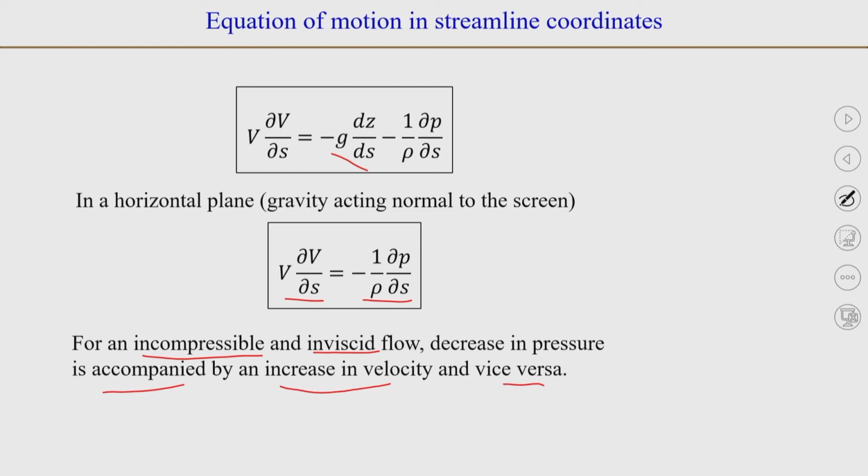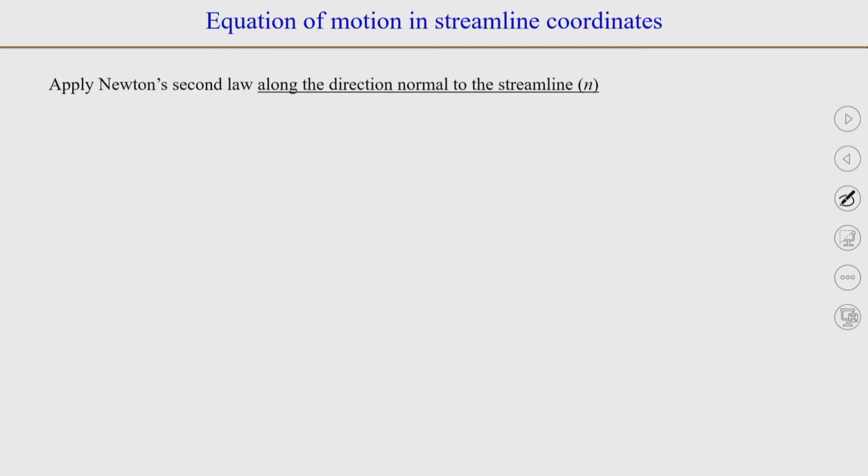So, if you go along a streamline, say from point 1 to point 2, if there is a change in pressure, that change in pressure will be negative of v ∂v/∂s. So, a change in pressure will be accompanied by a change in velocity, and that will be opposite for an incompressible and inviscid flow. Okay. So, that is our momentum balance equation that we obtained in the streamline coordinate.